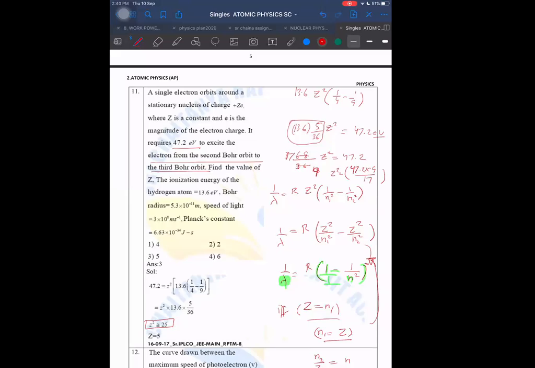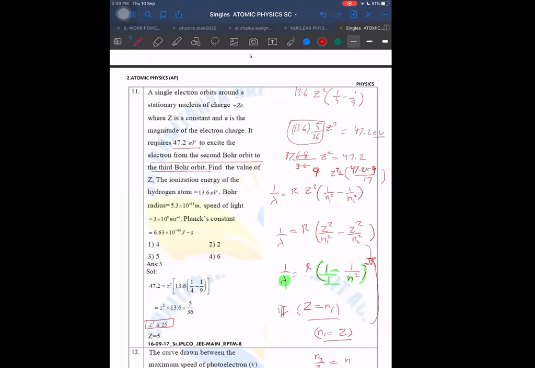It is really tough, especially if you have to give the answer as exactly 25 only, because you may end up getting 24 approximately. That's why I'm saying modern physics becomes tough because of the calculations. Otherwise, there is nothing difficult in that.